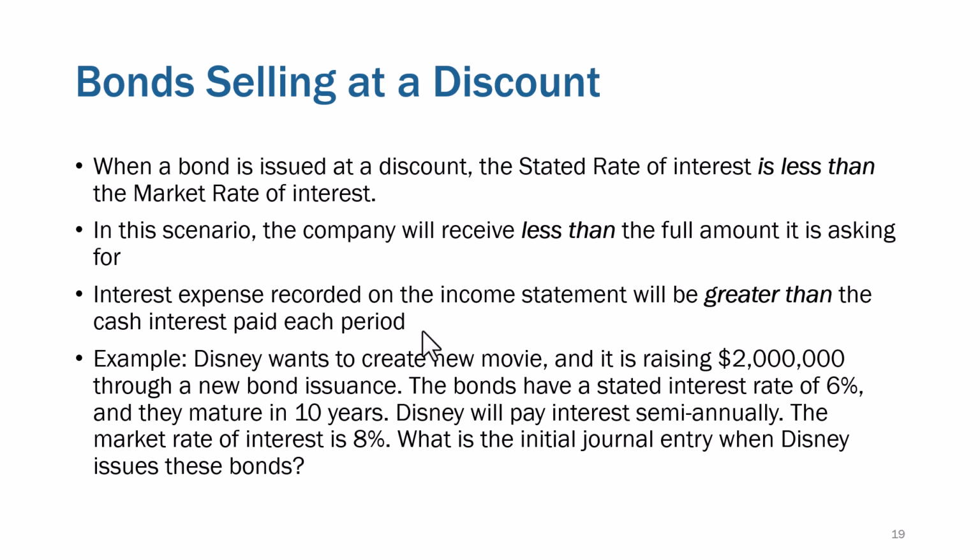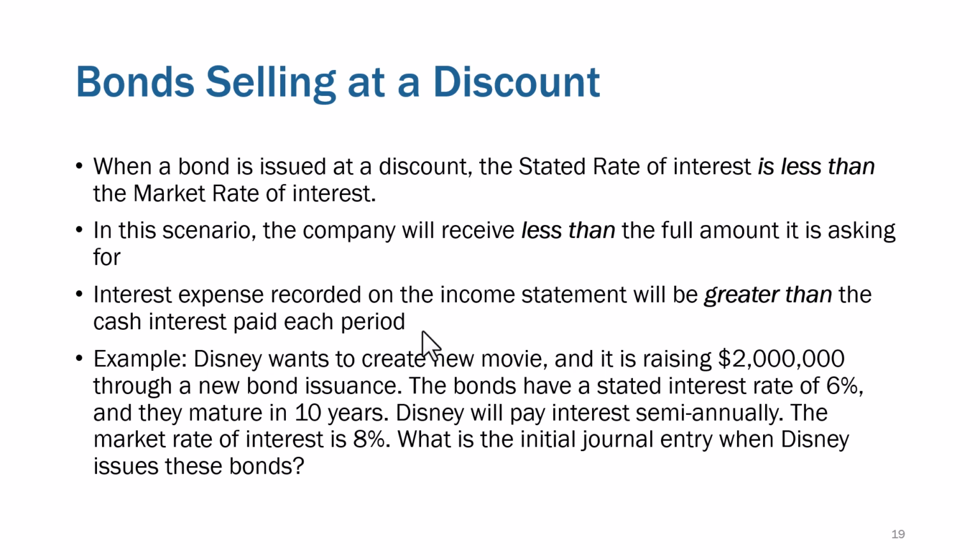To really simplify this one, let's just say, when Disney has a prospectus and it's shopping these bonds out to mutual funds and endowments and things like that, Disney has to list an interest rate. All right. So let's just say it lists an interest rate of 6%, and then things don't get finalized for a few weeks or something like that.